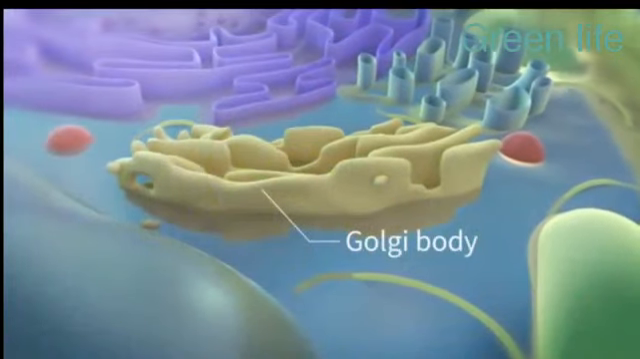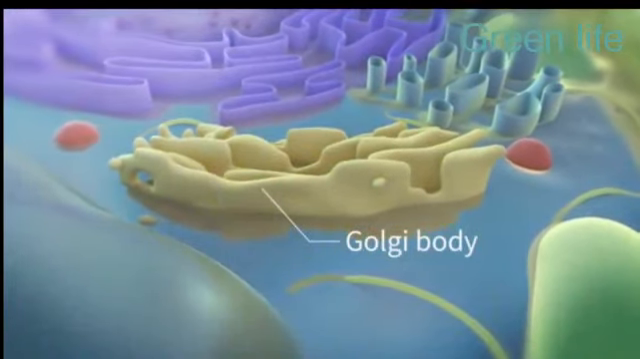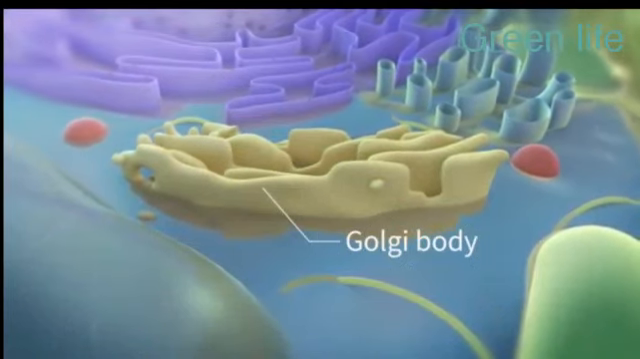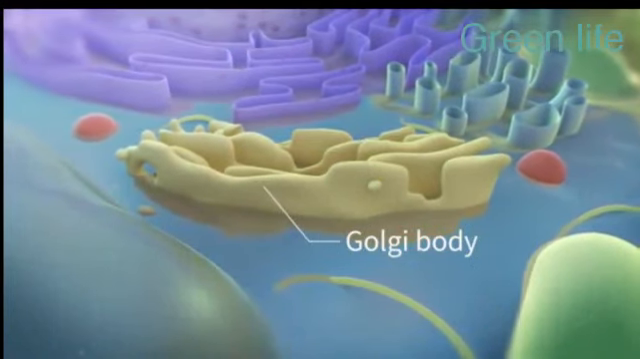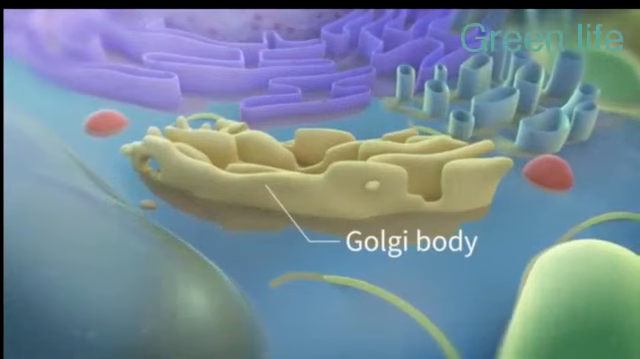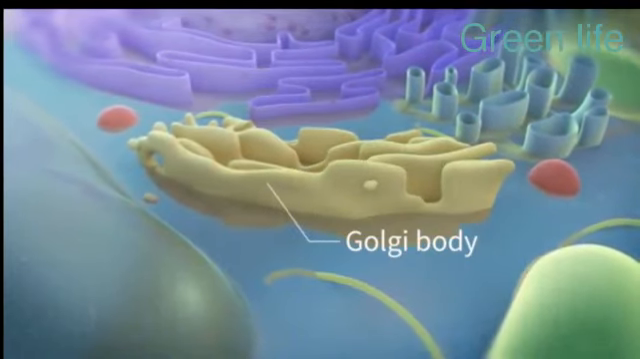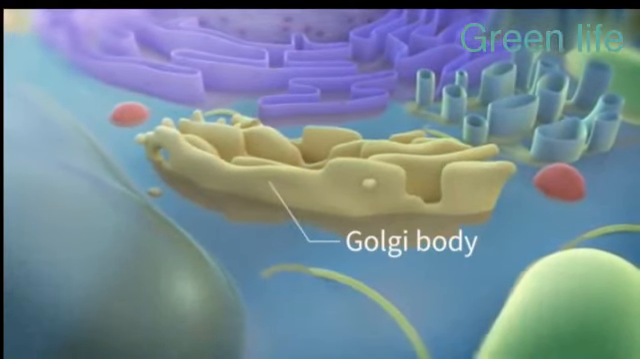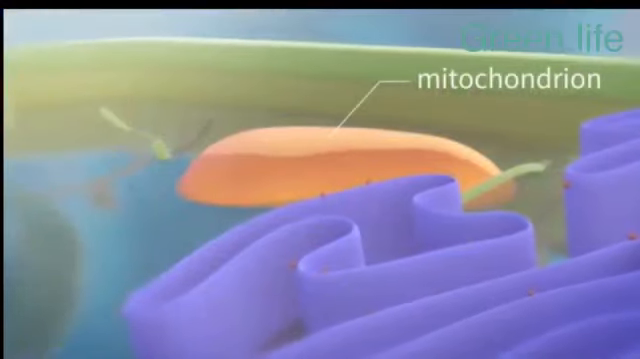Now the next organelle is called the Golgi body or Golgi apparatus. The Golgi body or Golgi apparatus, with the SER and RER and the ribosomes, all of them work together to make proteins for the cell.